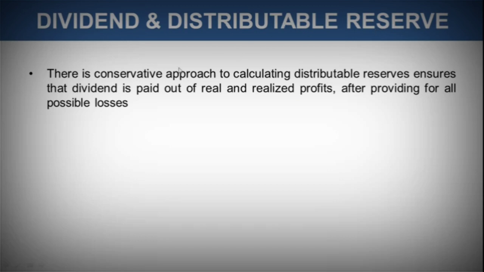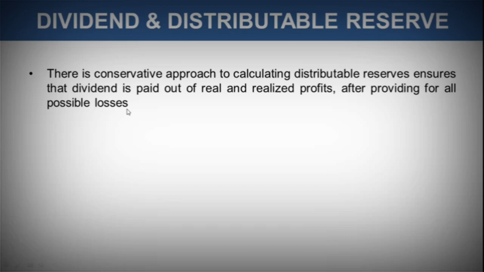Dividend and distributable reserve. A conservative approach to calculating distributable reserve ensures that dividend is paid out of real and realized profits after providing for all possible losses. Now this approach says that whenever dividend is being paid to the investors, first all losses should be considered. Any kind of expected losses in the future should also be considered.